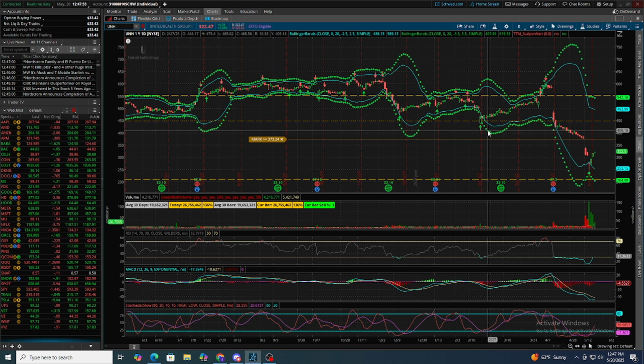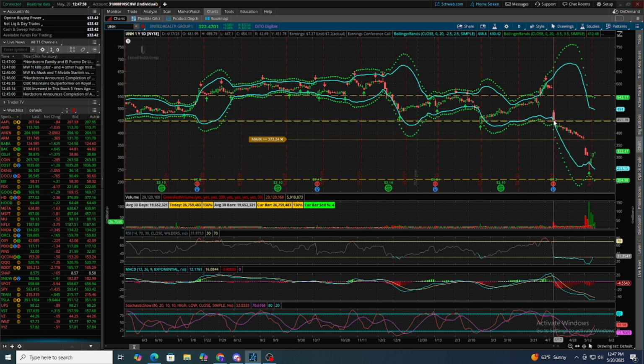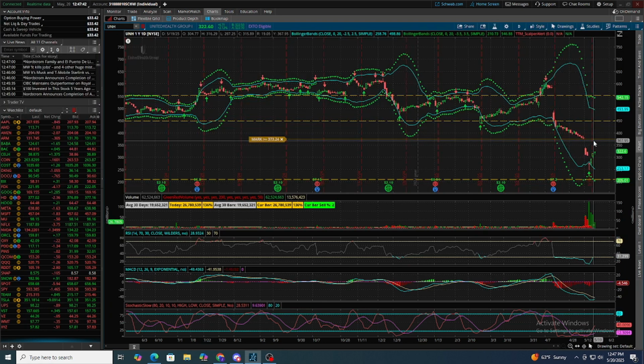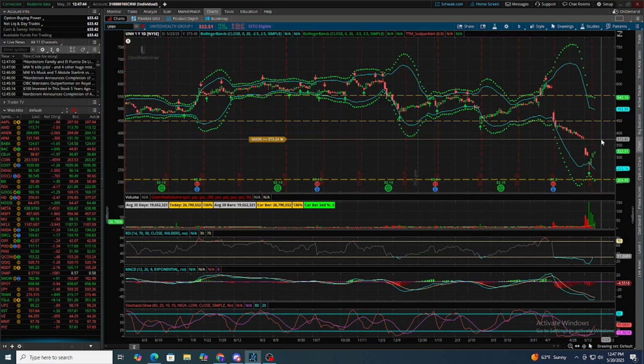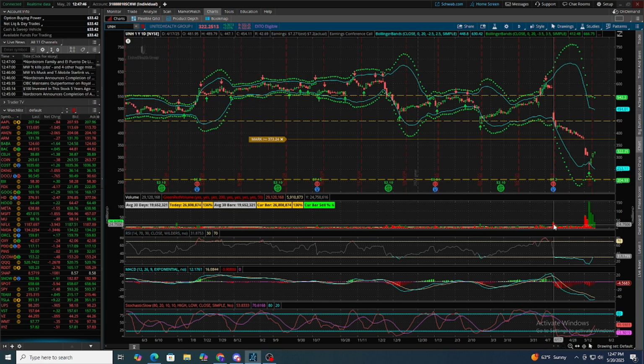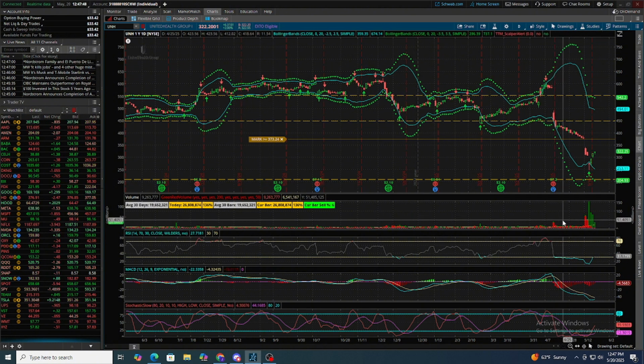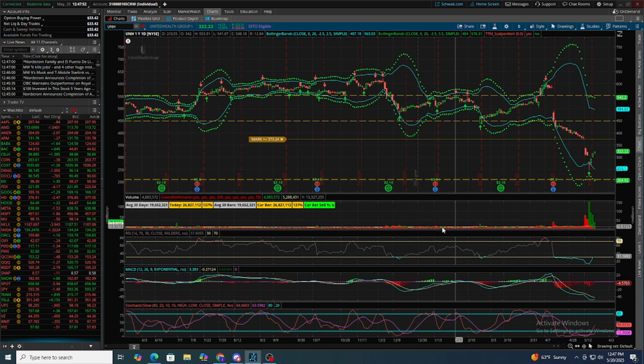So first, we see what not to do. If we go here to the first time it happened, it's on the blue band, gets close to the green band. We could have bought here, and we would have lost money. So this is where the indicators come into play. We see the volume is red. And again, if you don't have this, it's just going to be a big bar. Not big relative to here, but big relative to before it happened. And most people will think, oh, big volume, it's on the bands, I'm just going to buy.